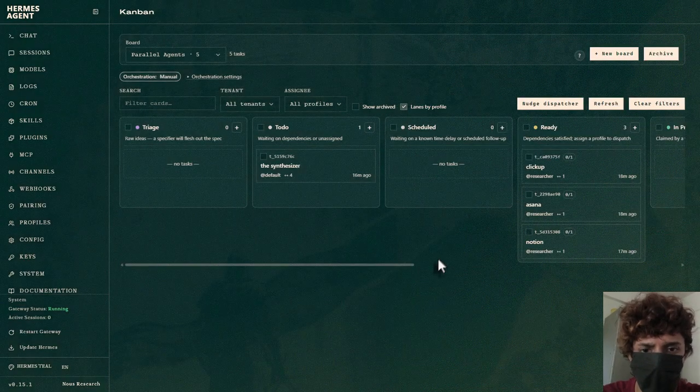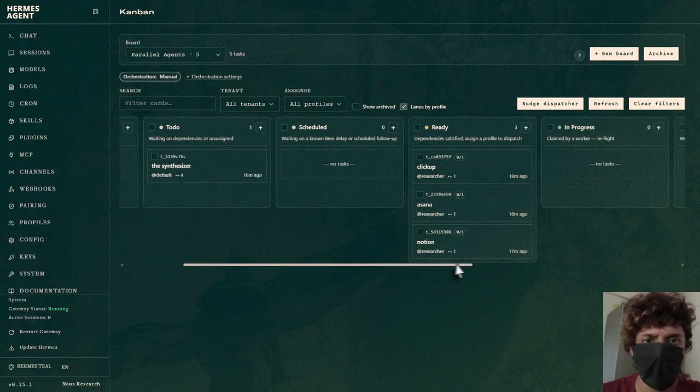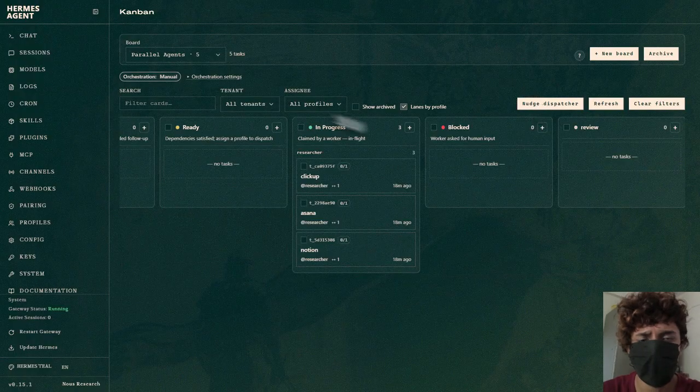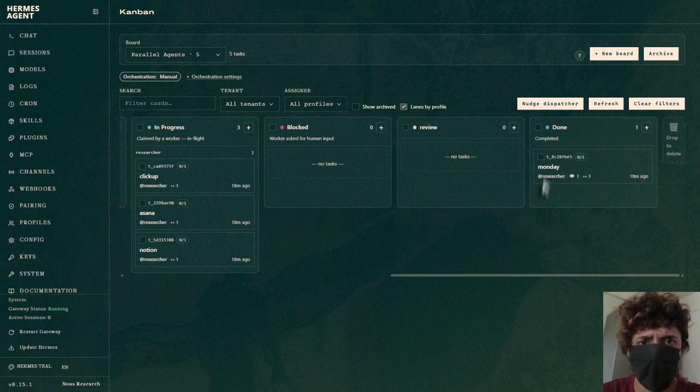Now they'd start on their own in about a minute. The board checks every 60 seconds, but I don't want to stare at it, so let's click on nudge. And here we go, they are in progress. So the first one is already done. Let's wait for the other 3.